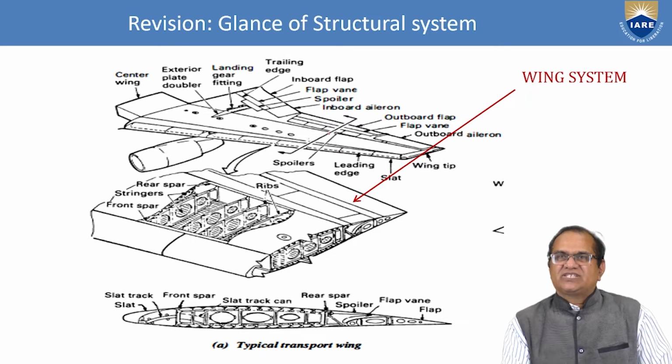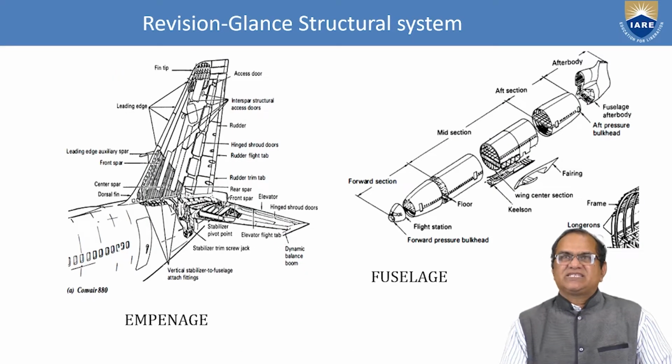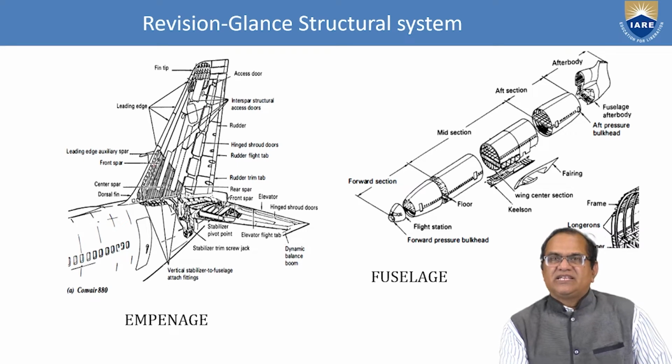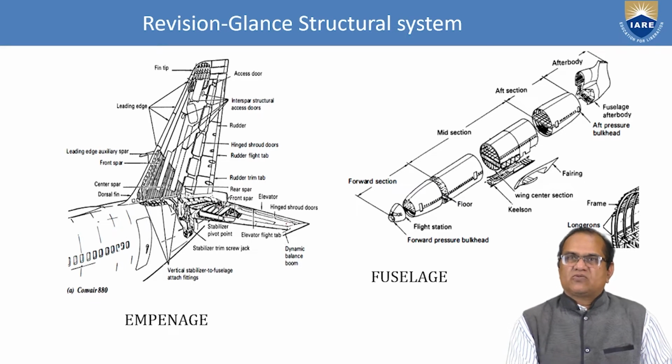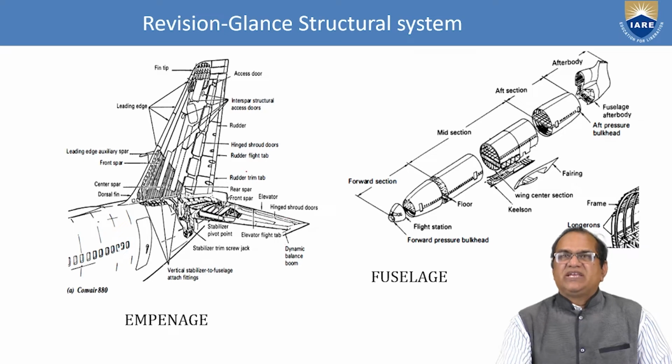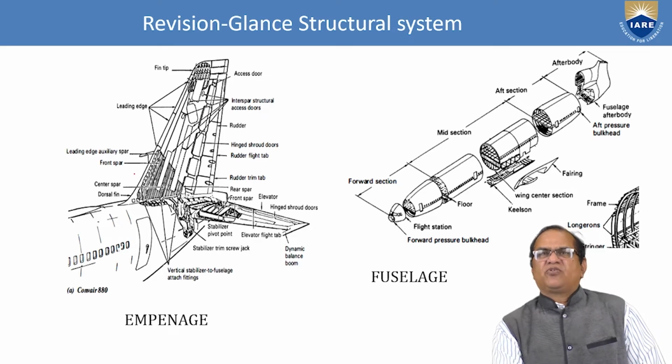If you see the structural system, we have the wing and its parts, which I have already covered. Another is the empennage, which consists of the horizontal tail and the vertical stabilizer. It is also called the horizontal stabilizer. Here we have the rudder, the elevator, and you can see the rear spar, the front spar, hinged shrouds, leading edge, trailing edge, foot spar.